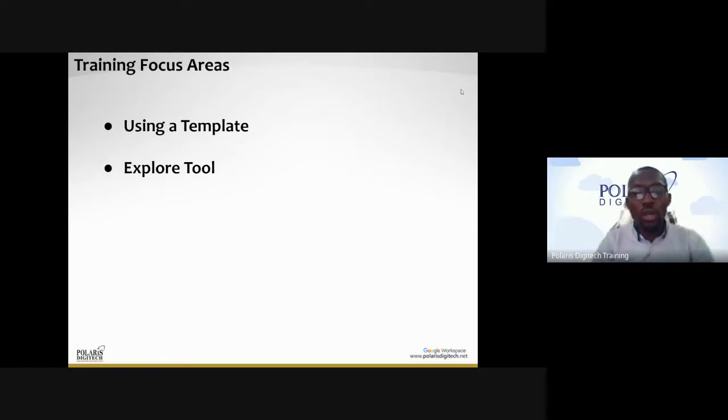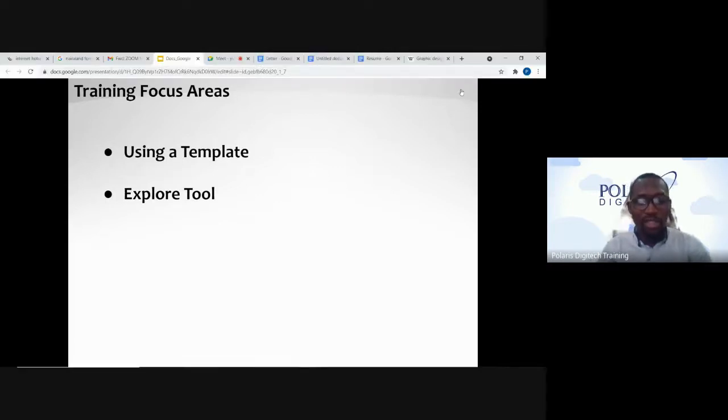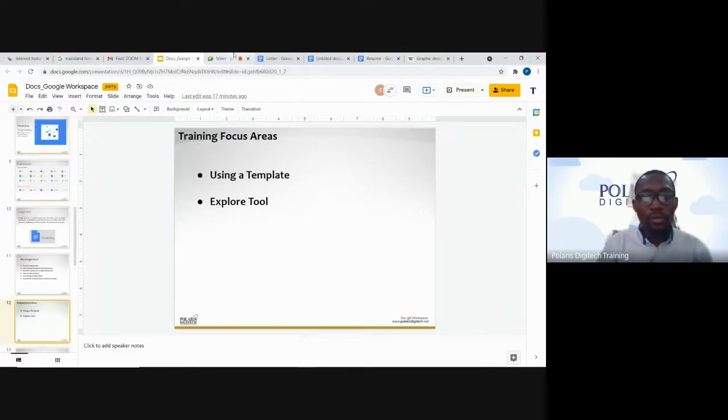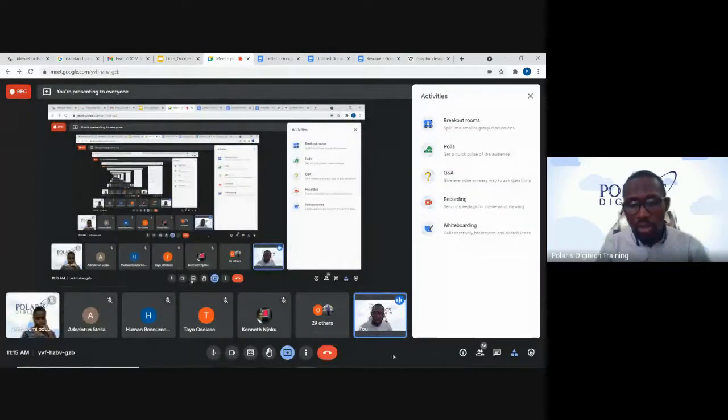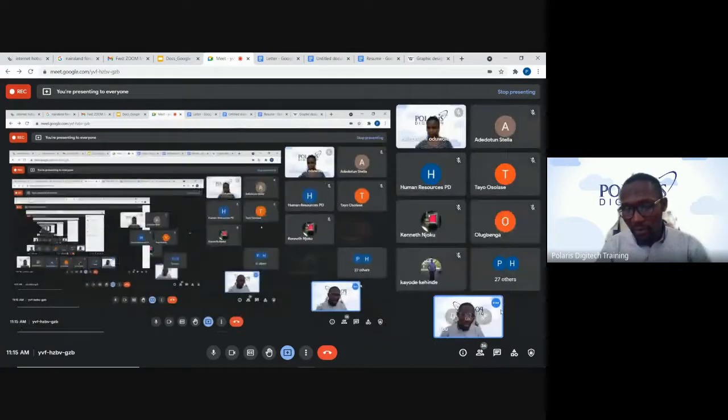So we are now going straight to the application. We have some focus areas we need to work on. We are starting with these two now. But like I mentioned, there is going to be an interactive session. So I want us to go to the chat box now. We come to our Meet. Go to the chat box beside the activities we had earlier. We have the chat box here.